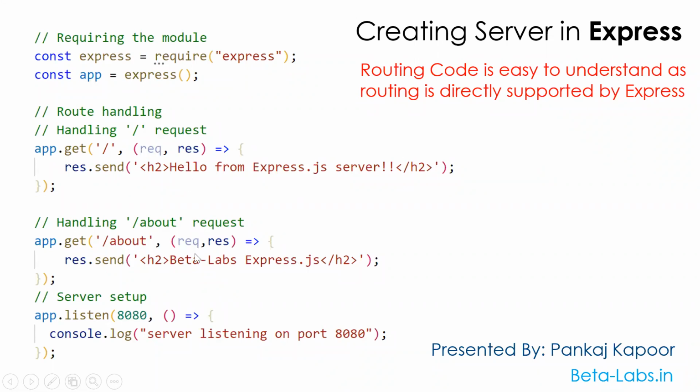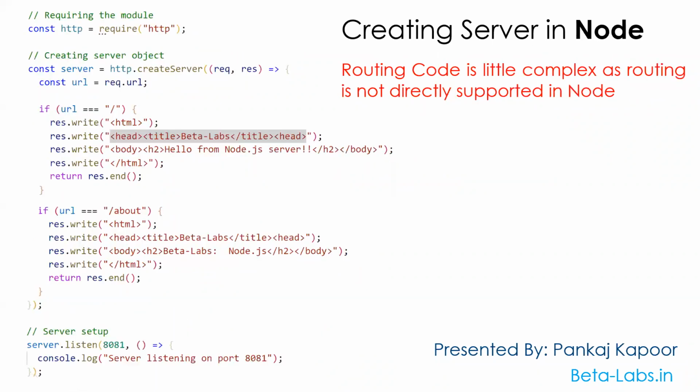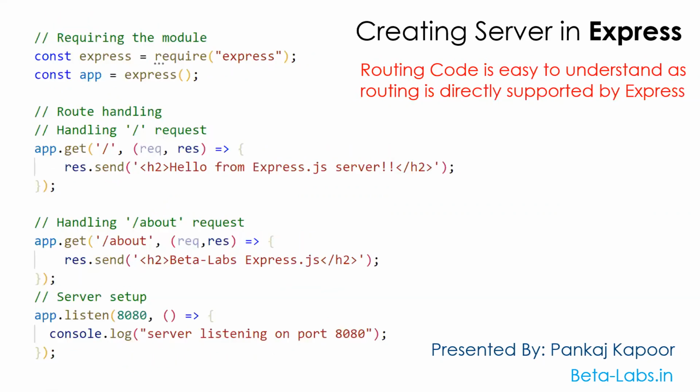See, we write only four lines of code here, whereas there we needed to write about ten to twelve lines of code. So the code is reduced, which reduces the complexity of the code. At the same time, it's doing the same thing: it performs the routing. We are asking for the about route, and the server will send a response.